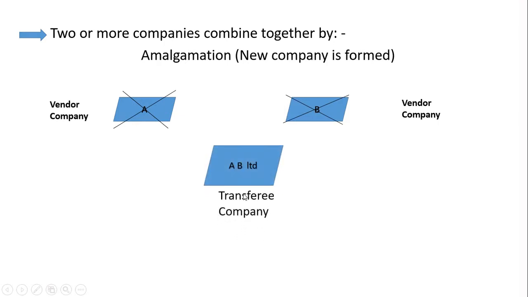AB Limited is a transferee, that is the purchasing company. Purchasing company will pay some consideration to A and B. It can be in the form of cash, it can be in the form of equity shares, it can be in the form of preference shares. But never is it paid in debentures. Always the purchase consideration will be in cash, equity shares or preference shares, not in debentures. Remember this.